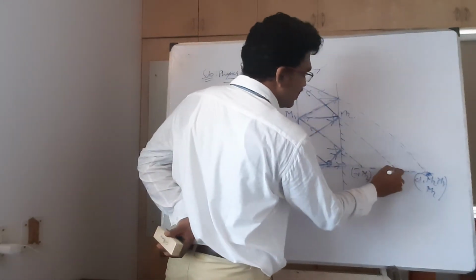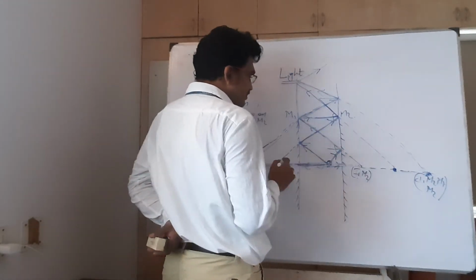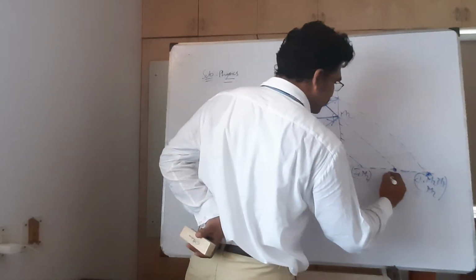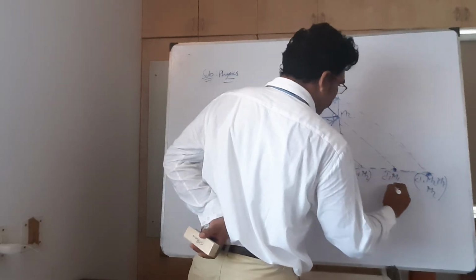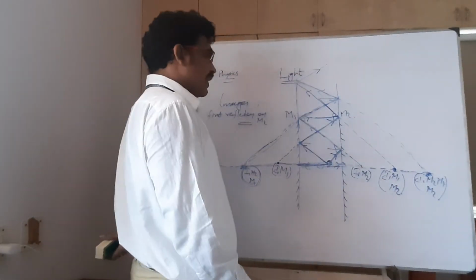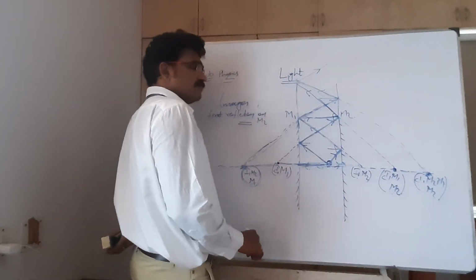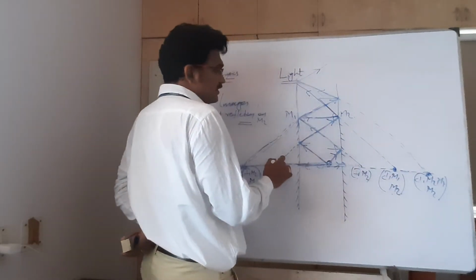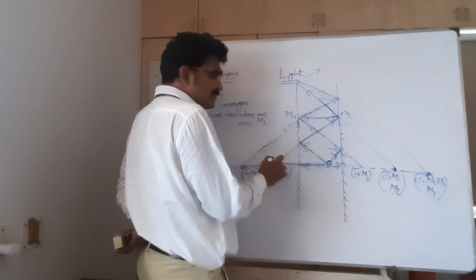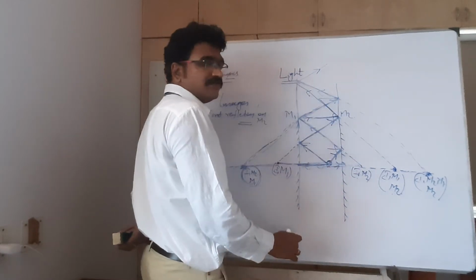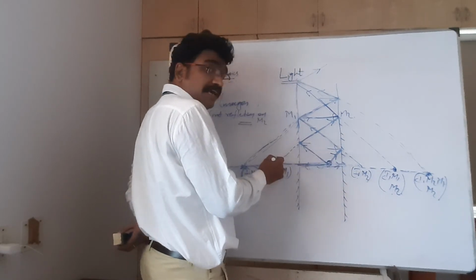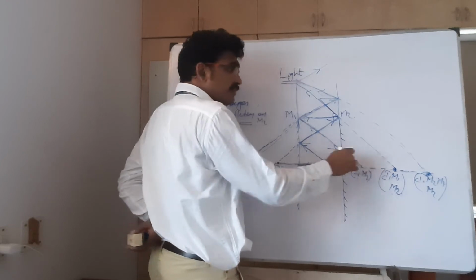Now what is this image? This image is nothing but the image of this object. What is this object? I1 M1 on M2. Now this is the image of this object. Where is this object again? Now this image is functioning as the object for M2. Actually this is the image of this object, but this image is acting as the object for M2.